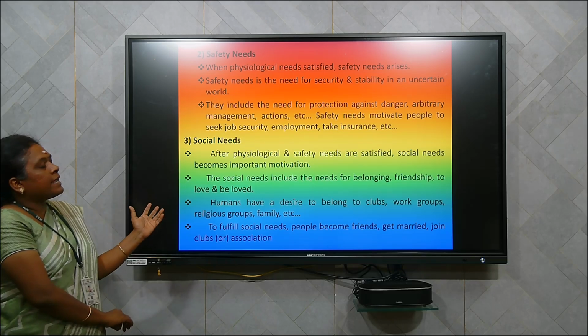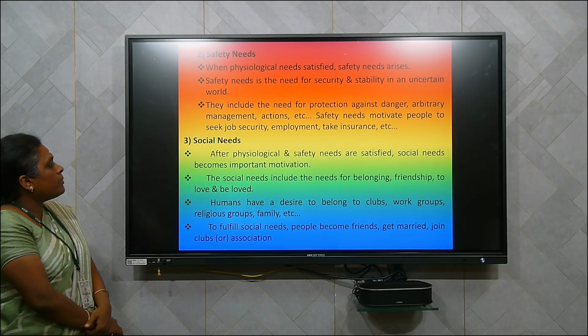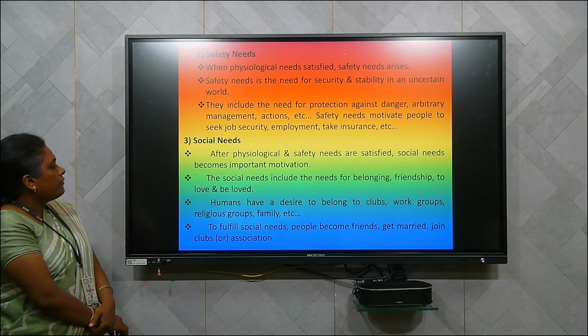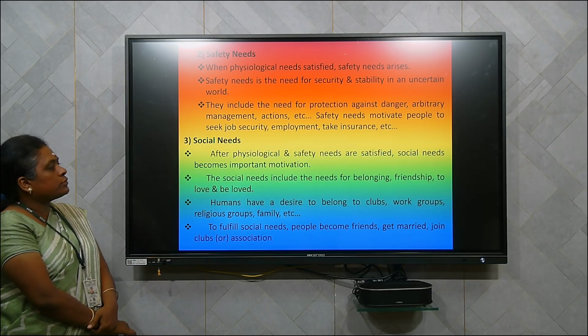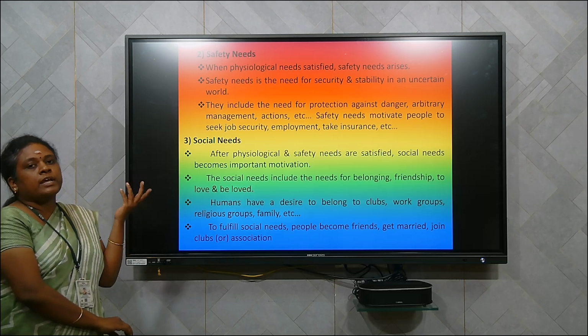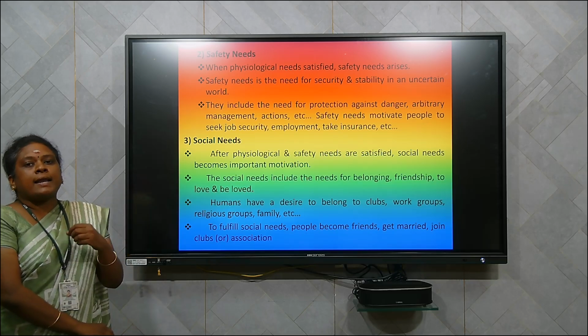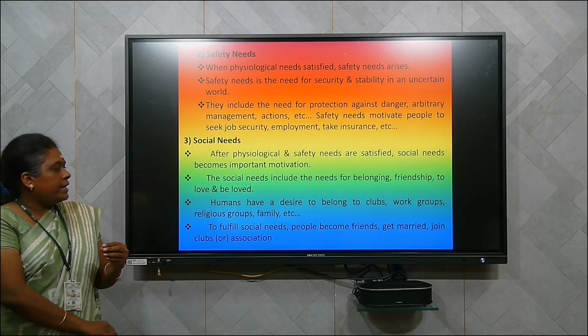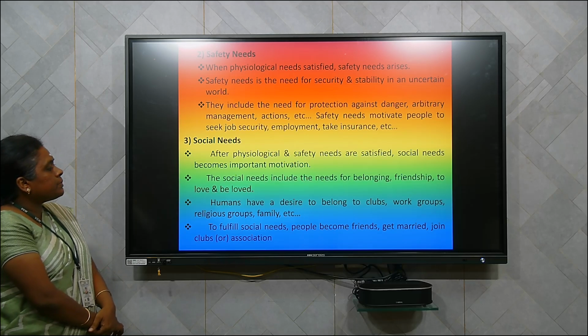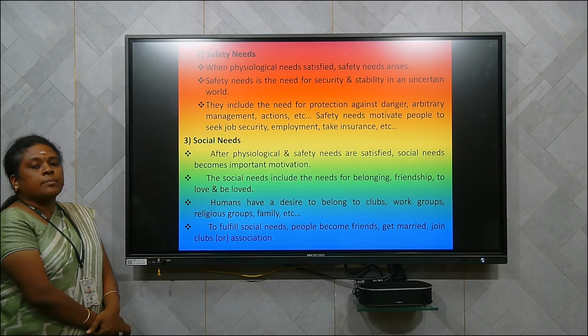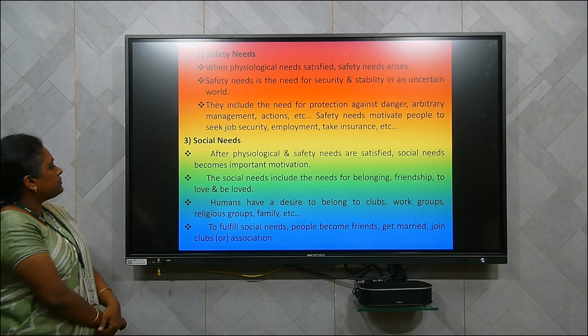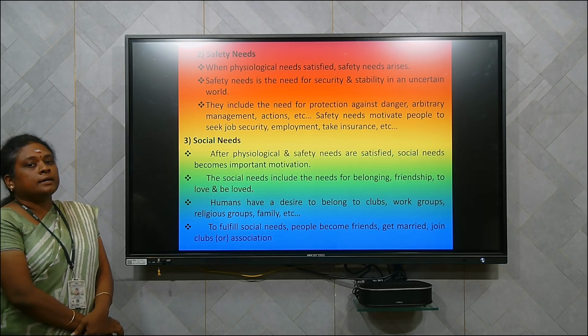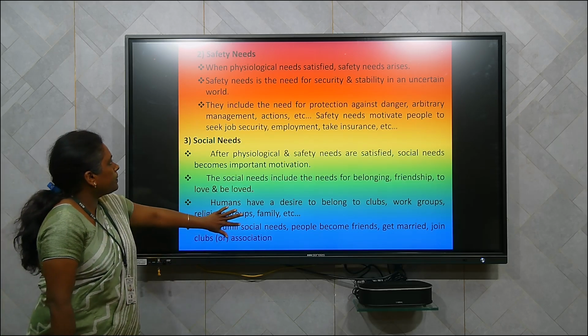Humans have a desire to belong to clubs, work groups, religious groups, family, etc. After security and physiological needs are satisfied, man needs a companion with him to lead a life. To fulfill social needs, people become friends, get married, or join clubs or associations. So this is the third main need according to Maslow.